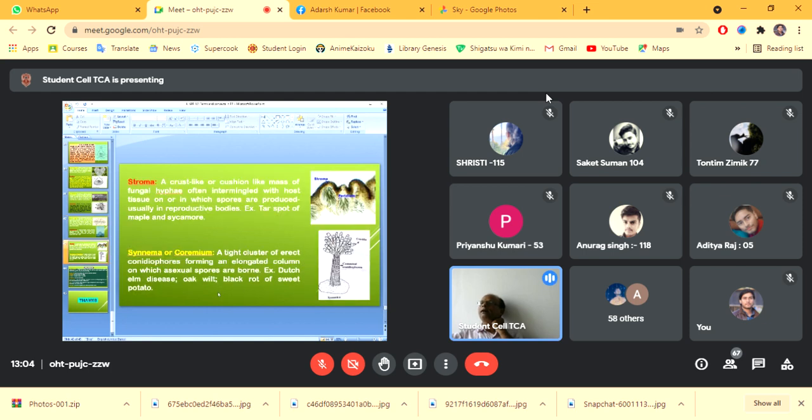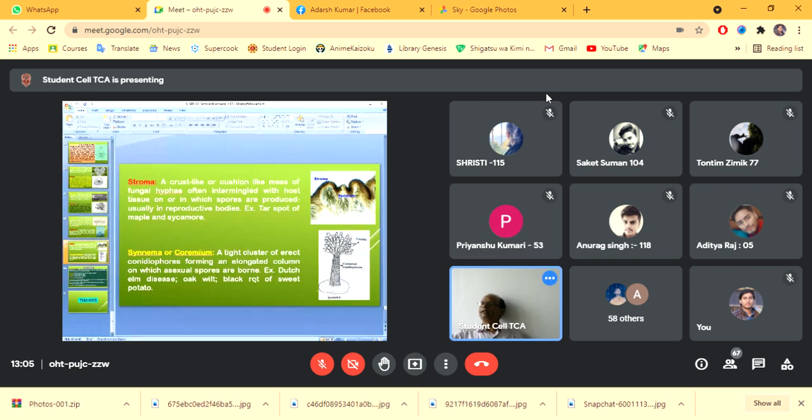Then stroma, it is a crust-like or cushion-like mass of fungal hyphae, often mingled with host tissues, on or in which spores are produced, usually in reproductive bodies.